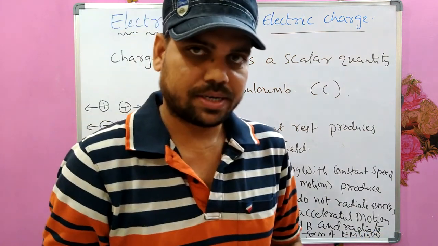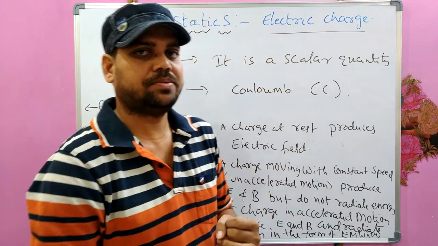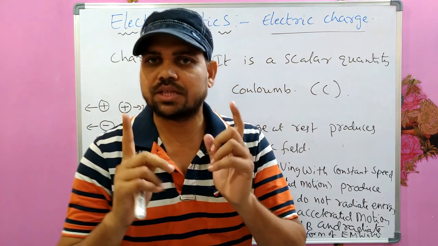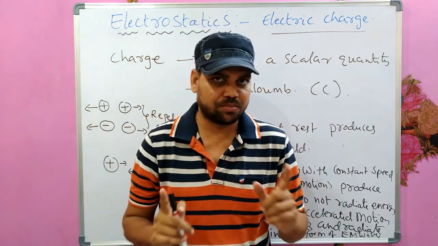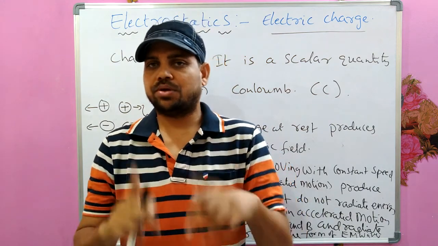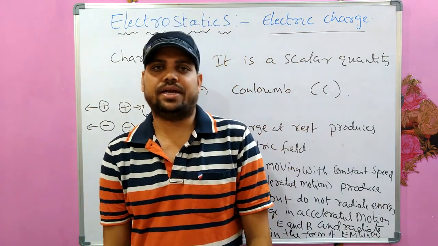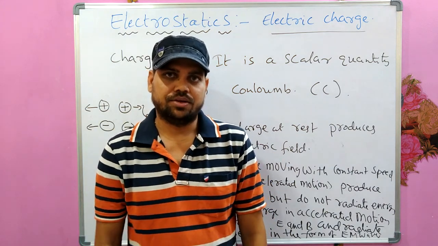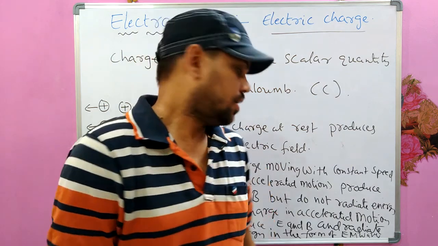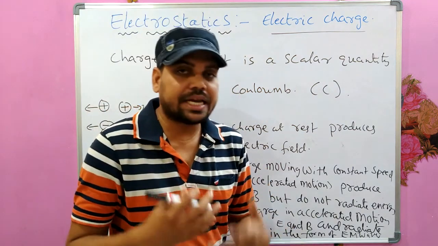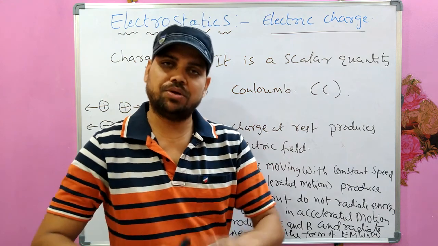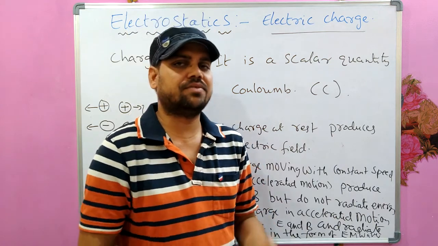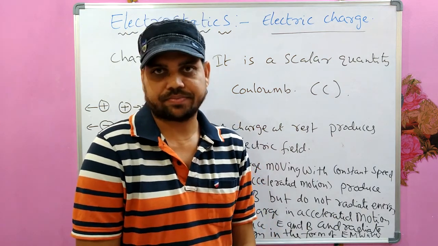This is very, very important. A charge at rest produces an electric field nearby it. A charge which is moving with constant speed, which is called unaccelerated motion of the charge, can produce both electric field and magnetic field around it, but they do not radiate energy during their motion. But a charge which is in accelerated motion can produce electric field and magnetic field and radiate energy in the form of electromagnetic waves.